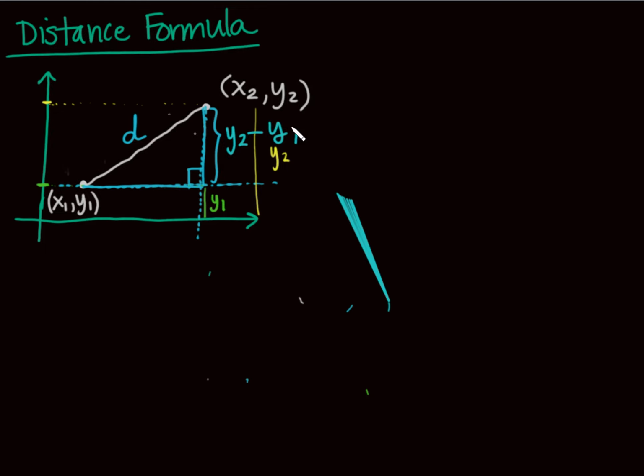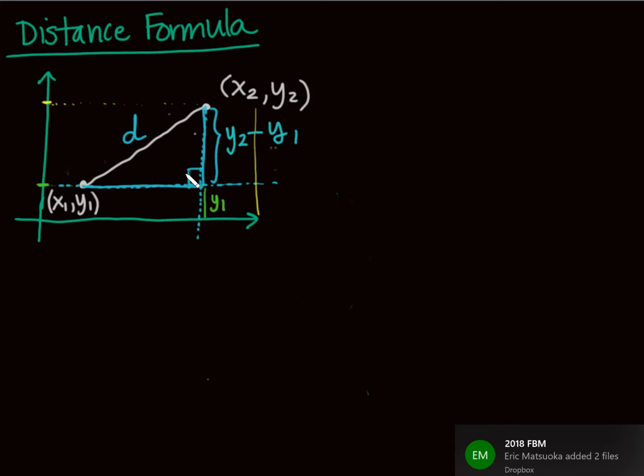So to get this distance right here, I'm going to take y2 minus y1. That's just, oh wow, look at what I just created. I don't know, you guys, but it's beautiful. I kind of don't want to get rid of it, but I'm going to. All right, so I have this distance right here. That's really good because I know I'm going to use the Pythagorean theorem, so I will do that here in a moment.